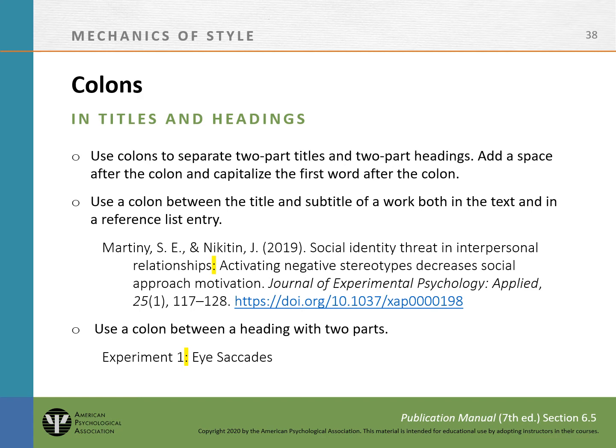Use colons to separate two-part titles and two-part headings. Add a space after the colon and capitalize the first word after the colon. Use a colon between the title and subtitle of a work, both in the text and in the reference list entry. Use a colon between a heading with two parts.